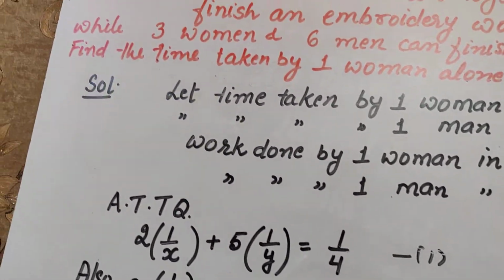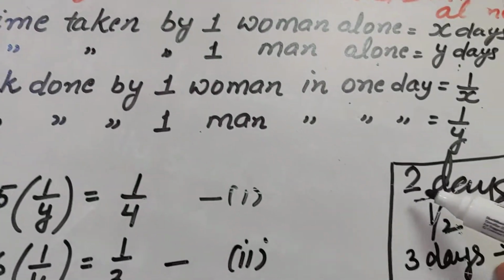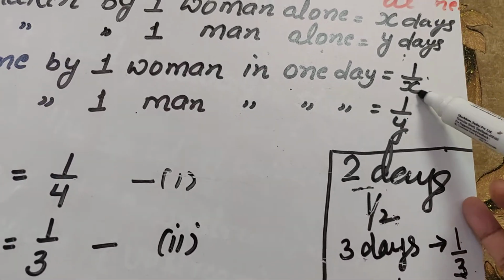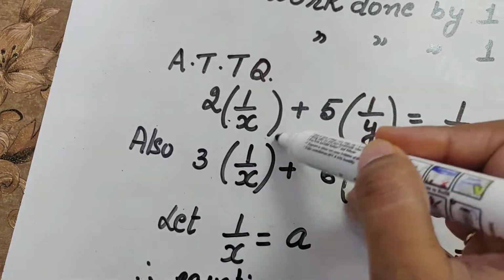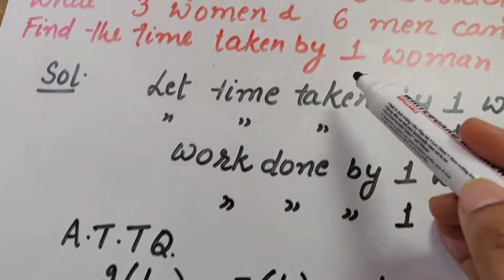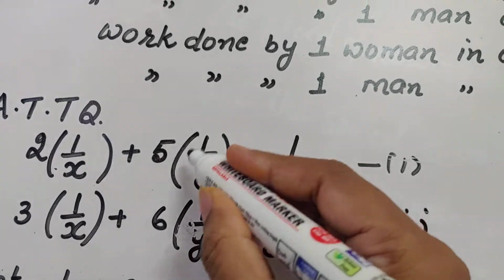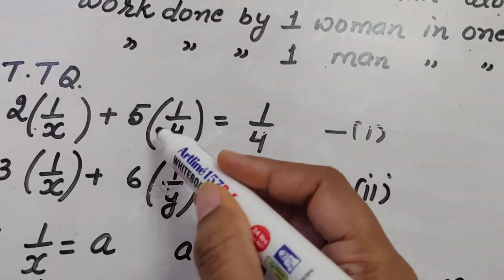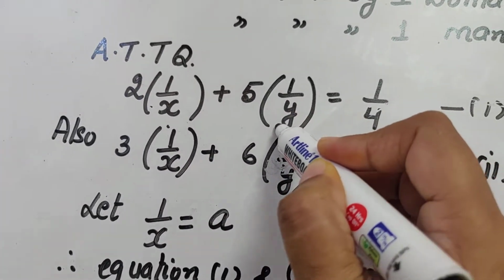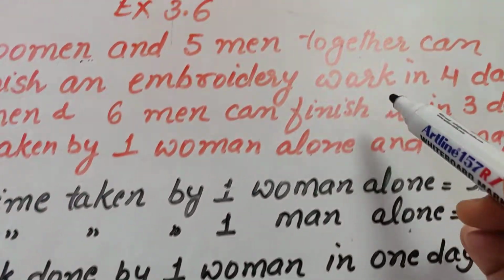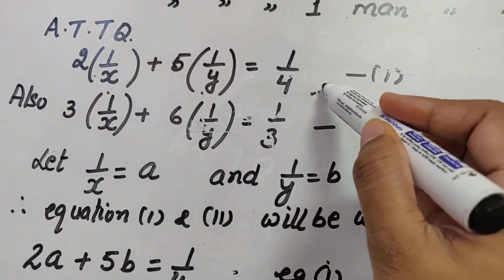Okay. Now according to our question, how many women are working together? There are 2 women. So if 1 woman is doing 1/x work, then 2 women will do 2 into 1/x. This is the work done by 2 women. And then there are 5 men, and work done by 1 man is 1/y. So 5 into 1/y. This is the work done by 5 men. And then how many days are they taking? 4 days. So here, this is the mistake generally made by the student.